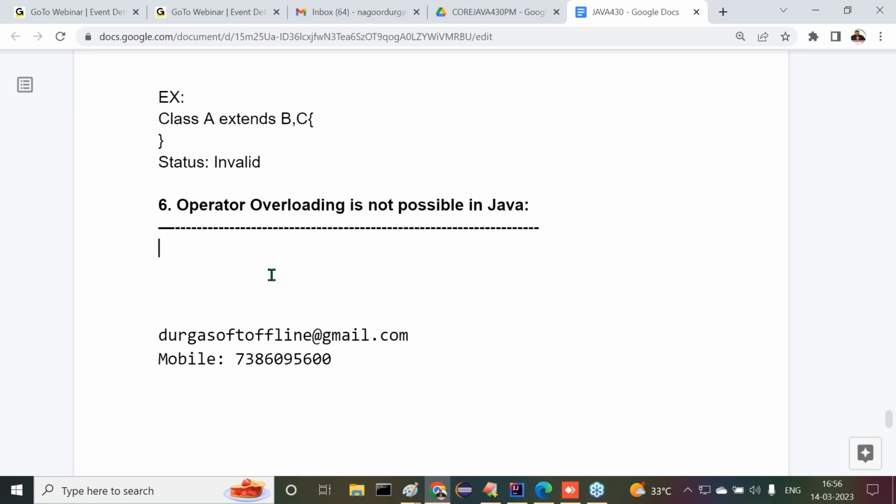So what is the next one? Operator overloading is not possible in Java. Before understanding whether operator overloading is possible or not possible in Java and in other programming languages, first of all, tell me, what is operator overloading? From where is it coming? How are we able to get this operator overloading? What is its meaning? Every point here we have to understand.